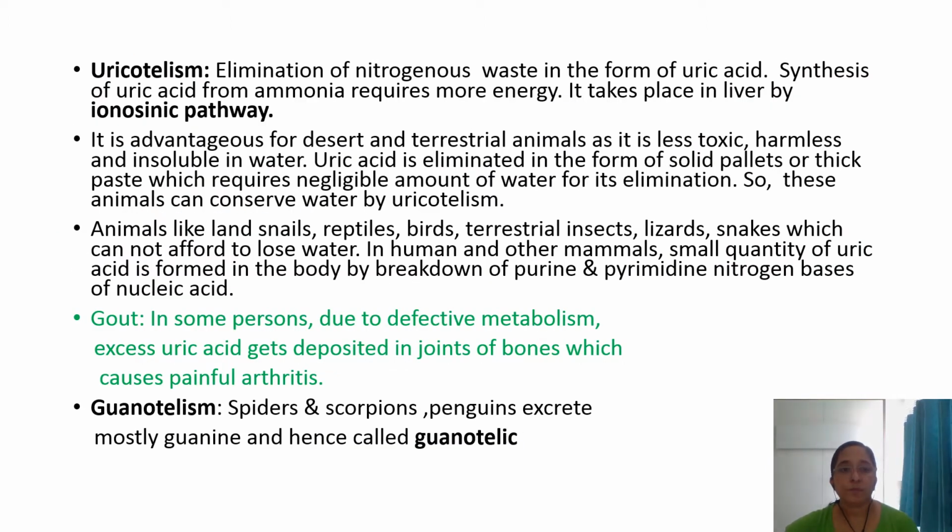Now, uricotelism. What is this uricotelism? Here elimination of nitrogenous waste is in the form of uric acid. Synthesis of uric acid from ammonia requires more energy, and it takes place in the liver by the inosinic pathway.